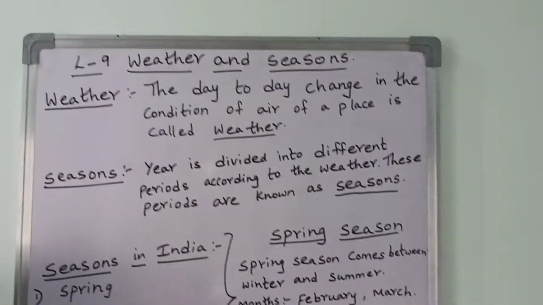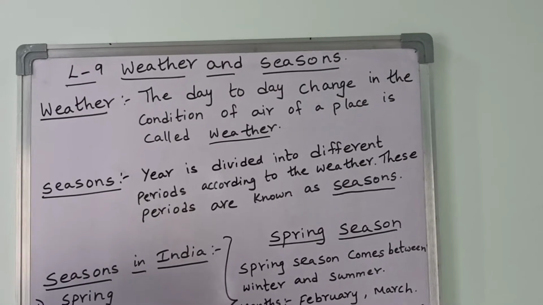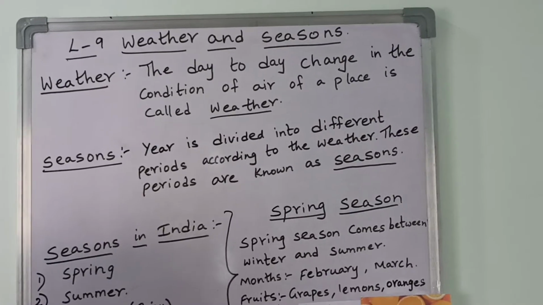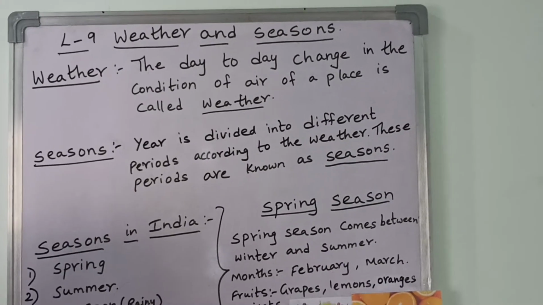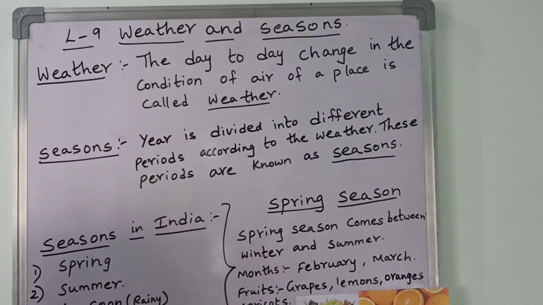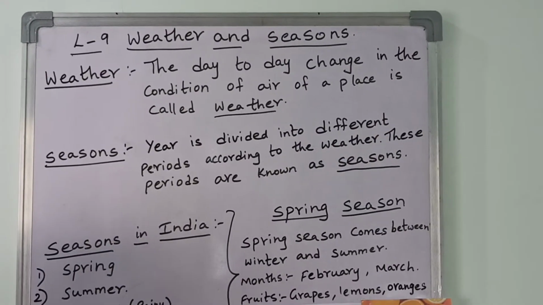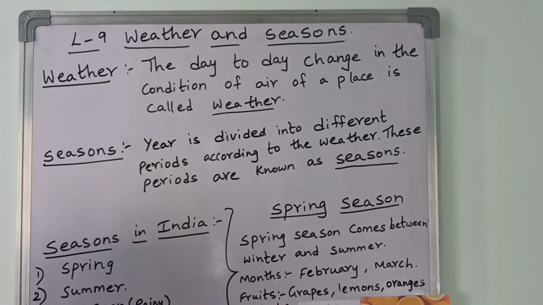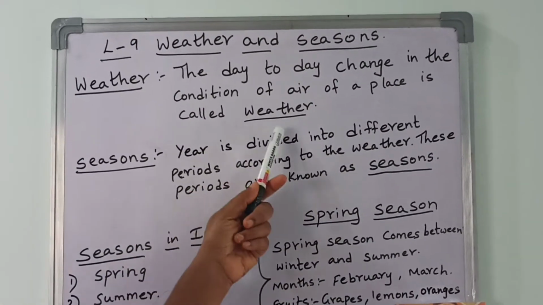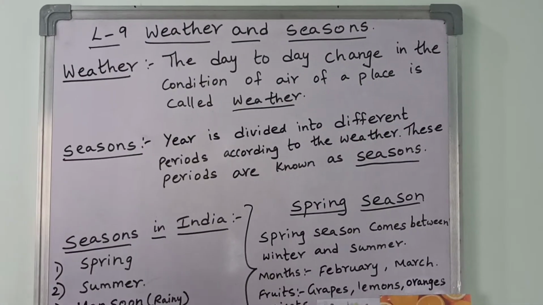See here, sometimes when you get up in the morning, the weather may be cloudy, and in the afternoon the weather will be too hot. Morning it is cloudy and in the afternoon it is too hot. So there is change: morning one type of weather and in the afternoon another type of weather. So the change in the condition of the air of a place is called weather. Is it clear children?